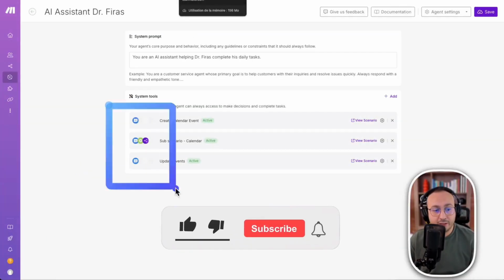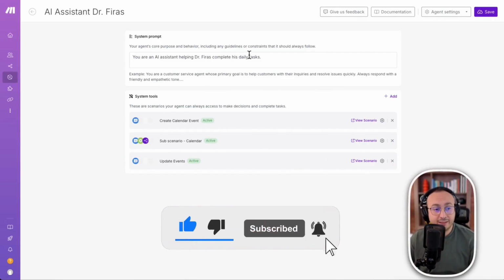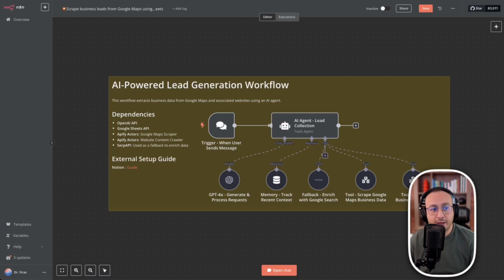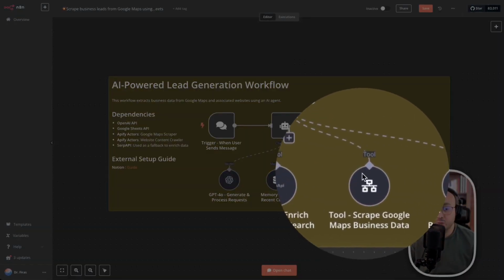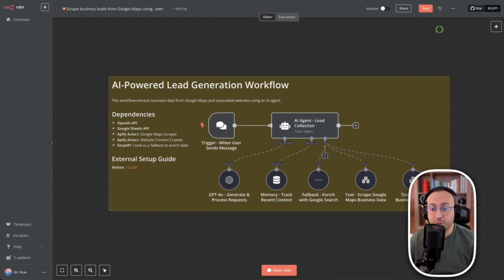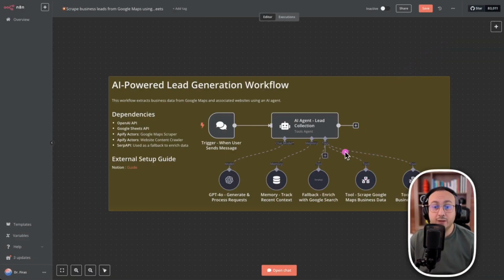So one of the advantages we have with Make is that we can define here in this interface the different tools connected. And tools today, we are actually talking about scenarios. This too is the same thing we have also with n8n, because there too we define the tools and the tools that are actually behind real workflows that operate independently. So today, perhaps the difference we have is the definition of variables.